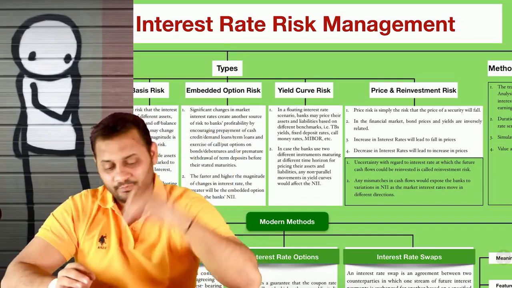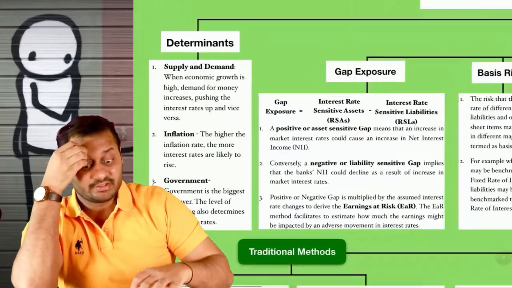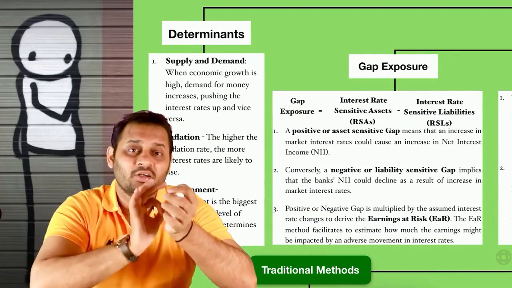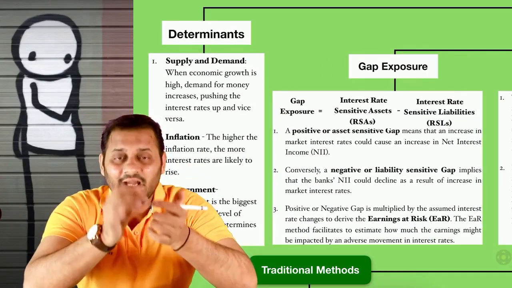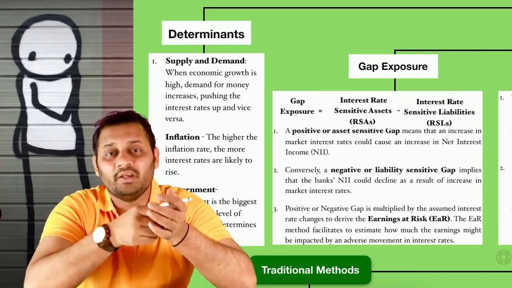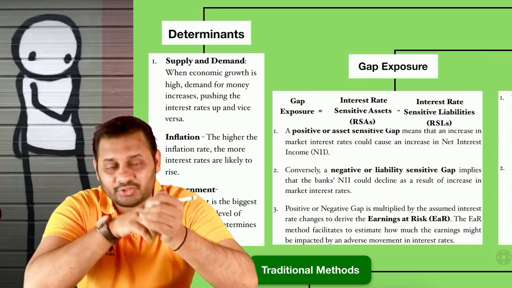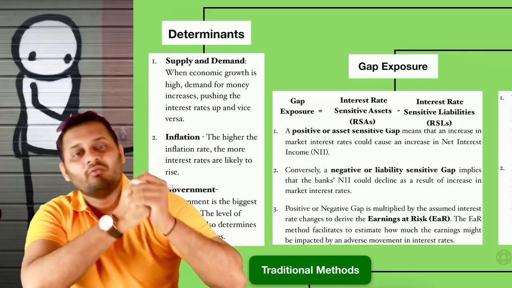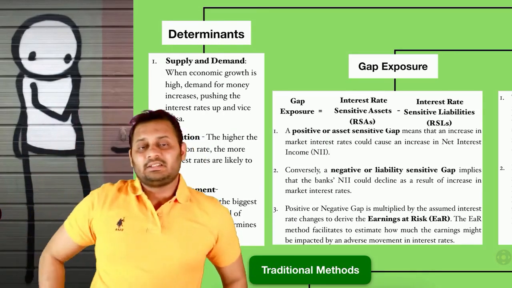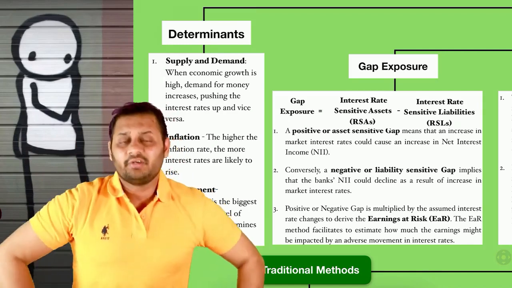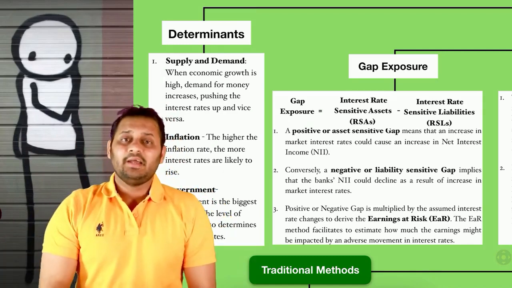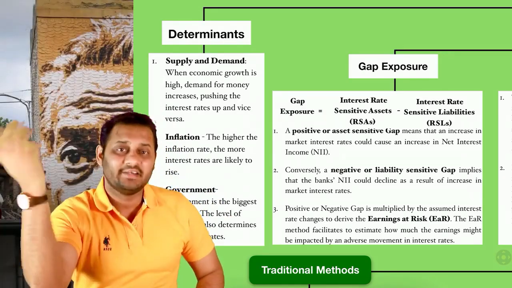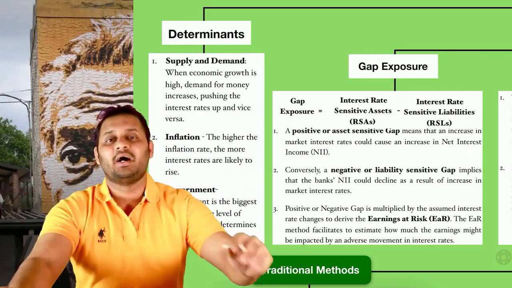It is so simple. First of all, determinants. What determines the interest rate? Interest rate is something which you earn on your investment, and interest rate is something which you pay on your borrowings. So at the same time, it can be a cost to you, it can be an earning to you. What determines the interest rate in the market is supply and demand. This is the most important factor out of all. If there is more supply, the interest rate will be low. If there is high demand, the interest rate will be high.